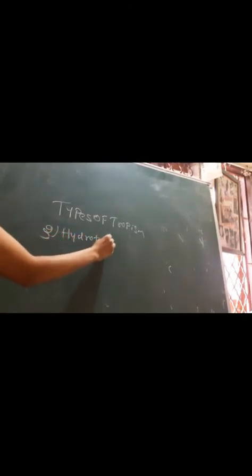Then the next type of tropism that we have to see is hydrotropism, the third one. Hydro here stands for water. So the stimulus is water. Again, it is a directional movement of the plant part in response to the stimulus, that is, water.